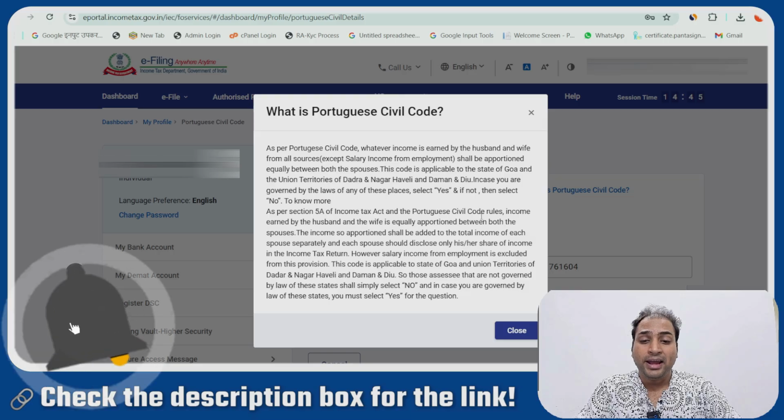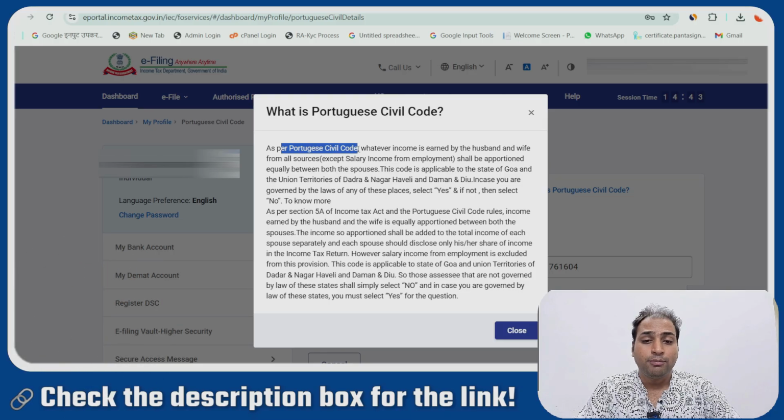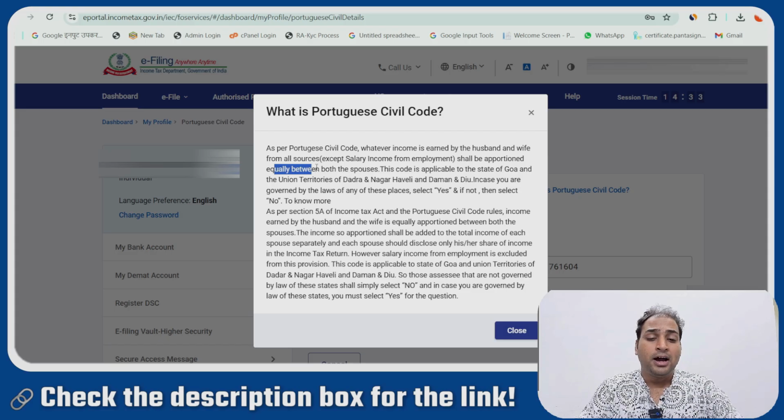You can click here and get to know that, as per the Portuguese Civil Code, whatever income is earned by the husband and the wife from any source except salary income from employment shall be apportioned equally. This code is applicable to the state of Goa and the union territories of Dadra and Nagar Haveli, Daman and Diu. In case you are governed by the laws of any of these places, select yes, and if you are not, select no.